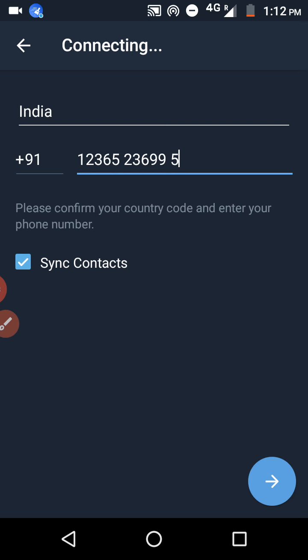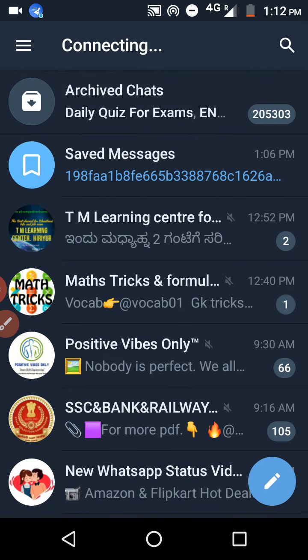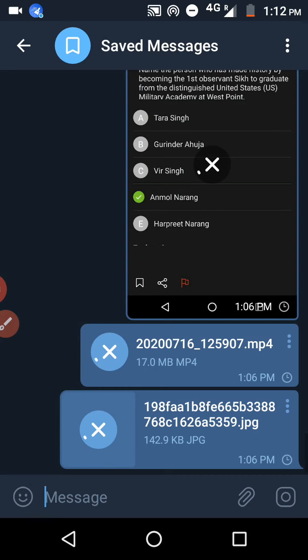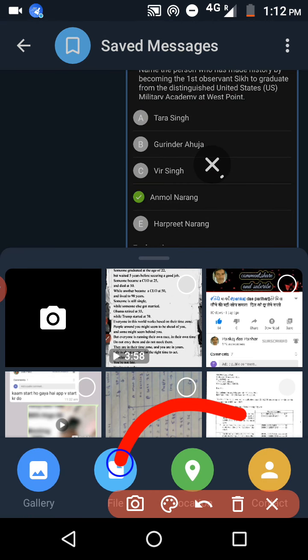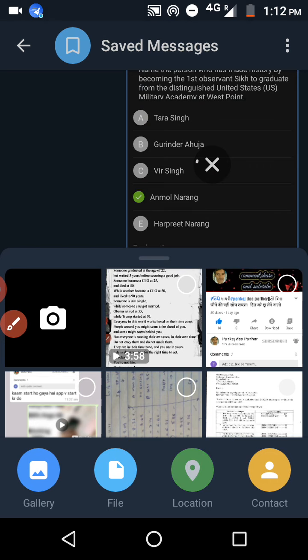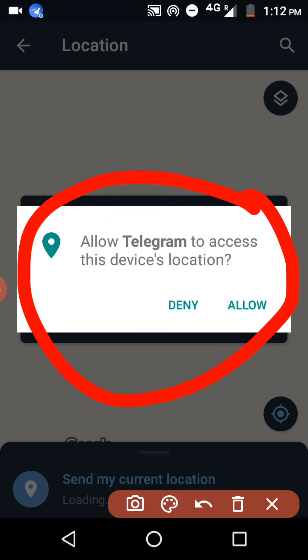Next, what you have to do. I have told you about instant location. You can even share the live location also. How to do it? Just open that chat, and you can see the location option is there. Click location. See, it's coming, right? Just click on allow.